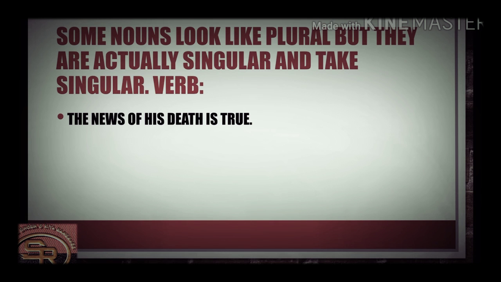Let's see the news. It takes an s after it, but it's actually not plural. News means information, and if we divide it, it's the abbreviation of north, east, west and south. So the s is not added to give it a plural sense. No, the s is just a letter that is used here, and that's why it takes a singular verb.